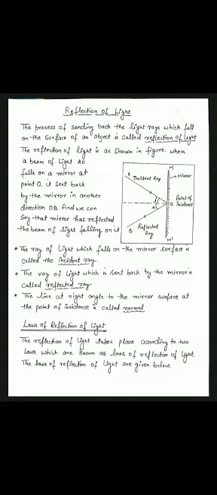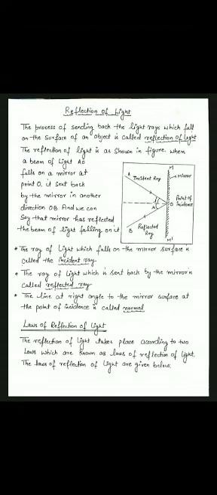The ray of light which falls on the mirror surface is called the incident ray, and the ray of light which is sent back by the mirror is called the reflected ray. Next one, the line at right angle to the mirror surface at the point of incidence is called normal. So students, we have studied about the incident ray, reflected ray and normal.